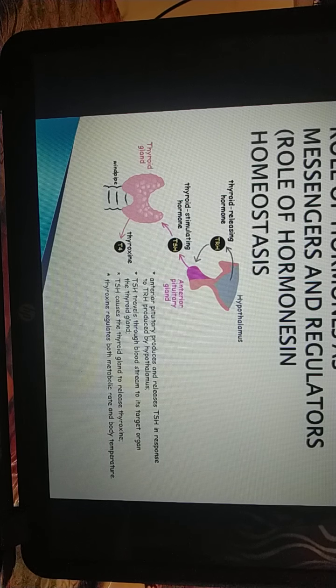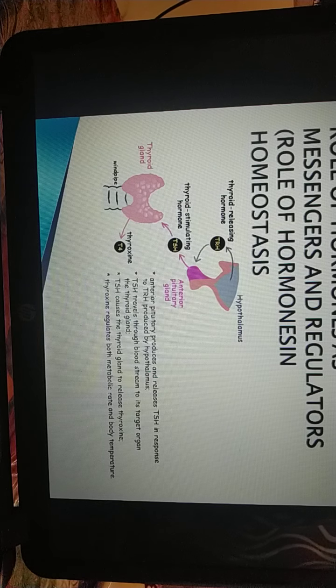So only a minute difference is there. In positive feedback, what is happening? If a lesser amount of thyroid hormone or thyroxine is produced, then the low thyroxine level will trigger the hypothalamus, and in turn there will be release of thyrotropin releasing hormone. This will trigger the pituitary gland to release thyroid stimulating hormone, which in turn acts on the thyroid gland to produce more thyroxine.